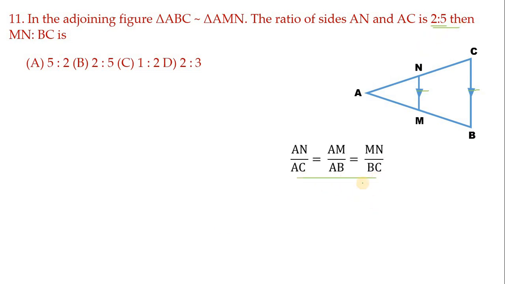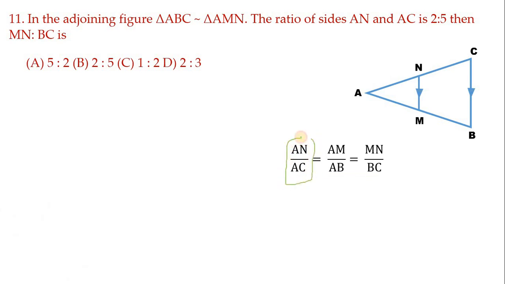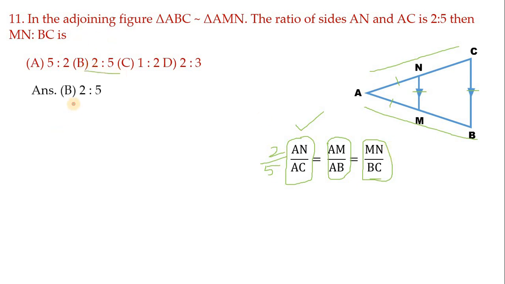Because these corresponding sides are proportional. See, AN by AC means this AN by this full AC, next AM by AB, this AM by this full, and finally MN by BC, this. So this ratio is given, AN by AC ratio, that is 2 is to how much? 5. Therefore MN by BC also will be 2 is to 5 itself, that is B. Option B is correct answer.